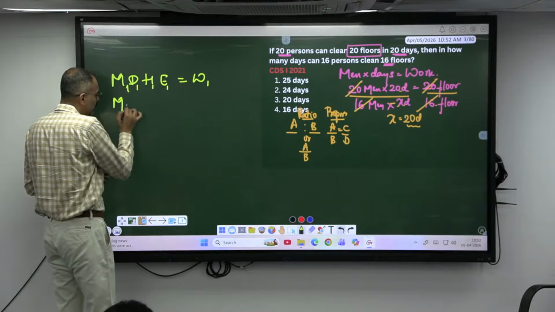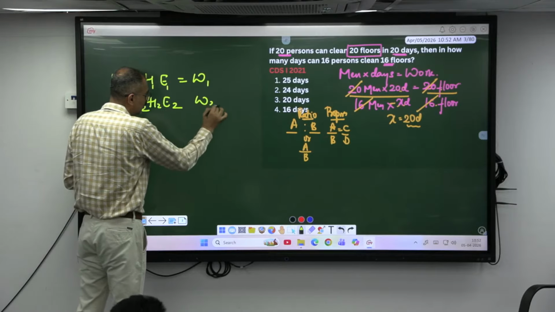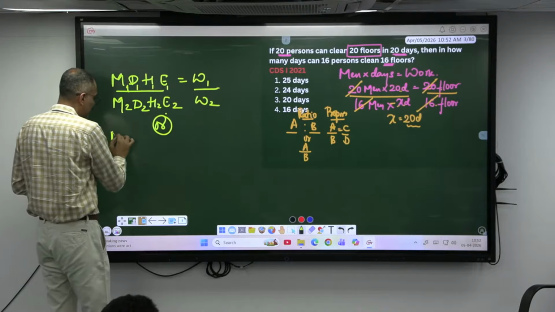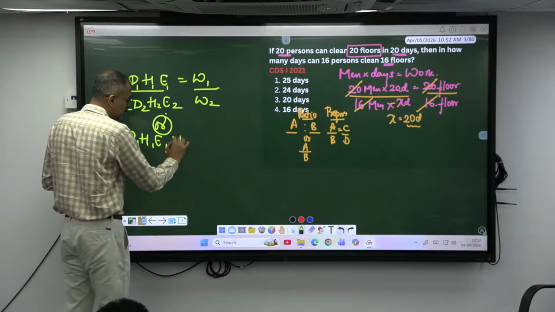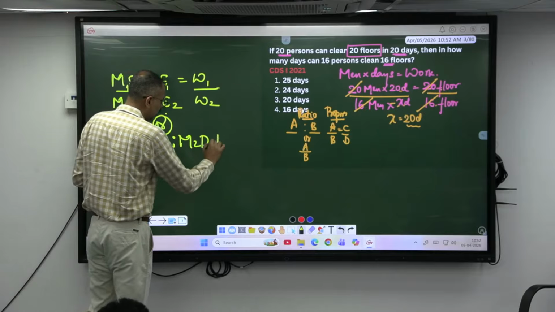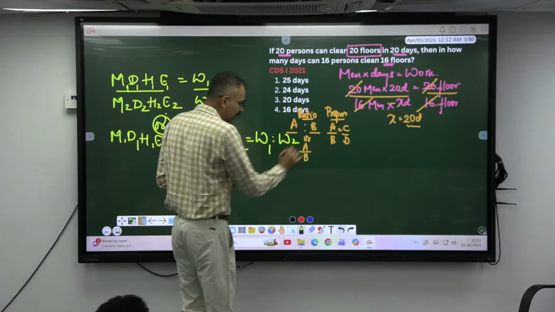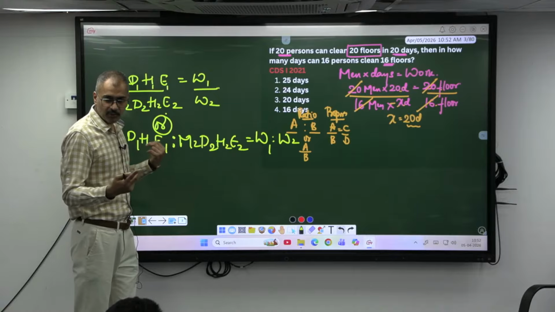Similarly, M2, D2, H2, E2 will accomplish W2 units of work. Or else this can also be written in the form of M1, D1, H1, E1 is to M2, D2, H2, E2 is equal to what? W1 is to W2.